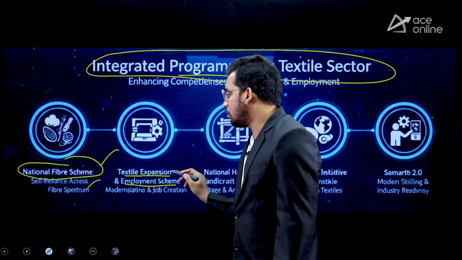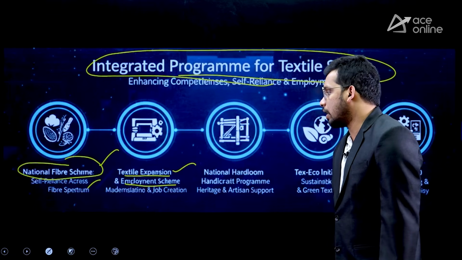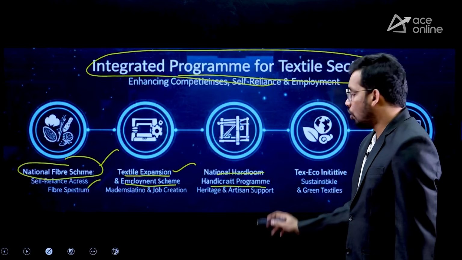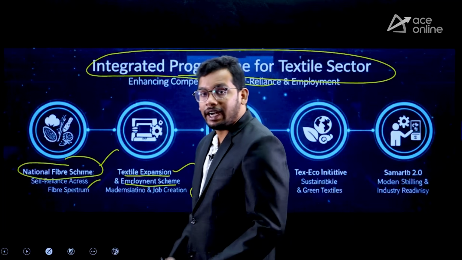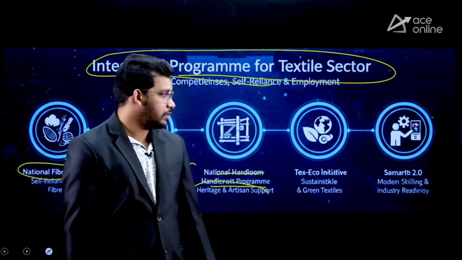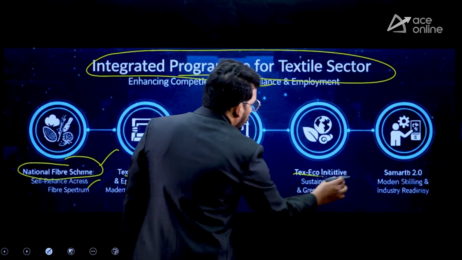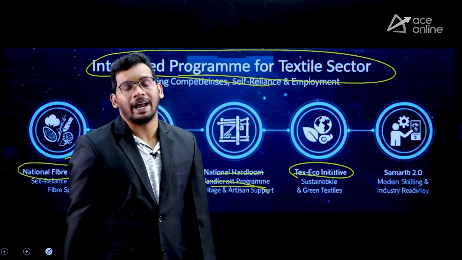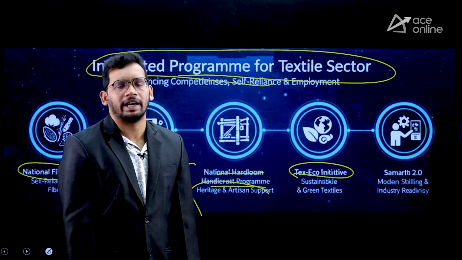Firstly, National Fiber Scheme, then Textile Expansion and Employment Scheme, then National Handloom Handicraft Program to promote the heritage cultural textiles. Then we have the Tex Eco initiative, meaning the textile sector emits a lot of unhealthy elements into the environment like dyes and all.